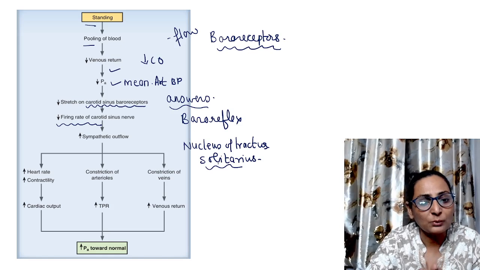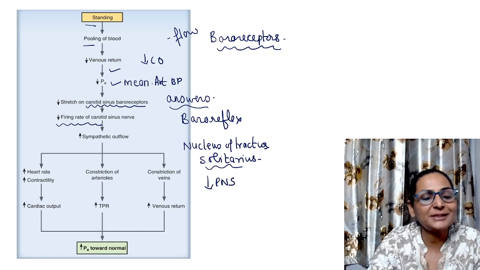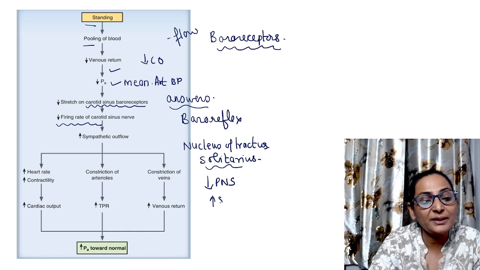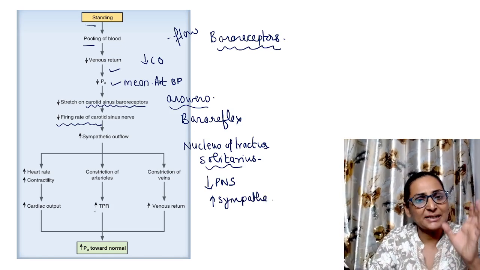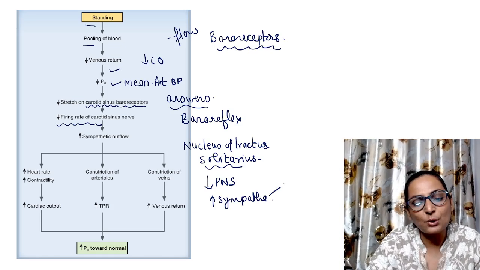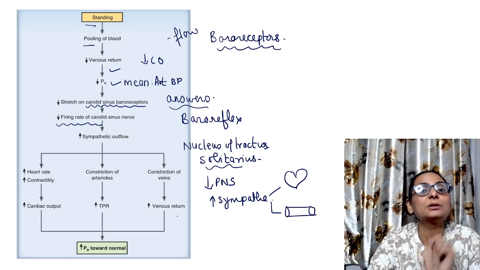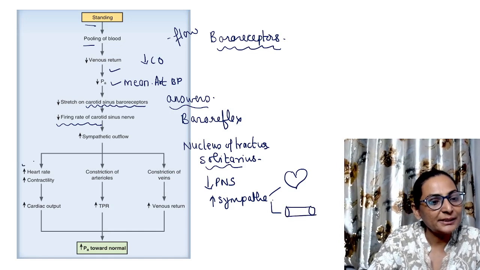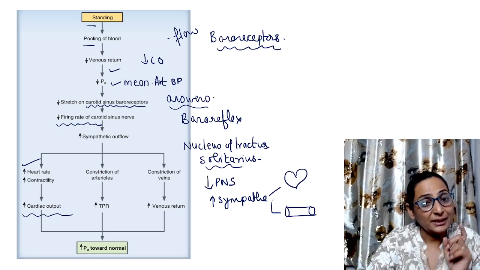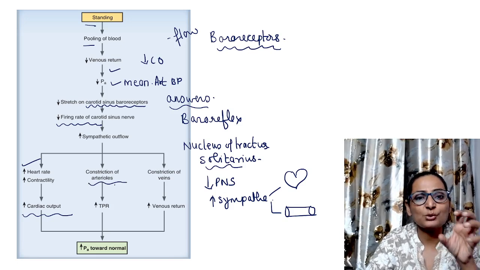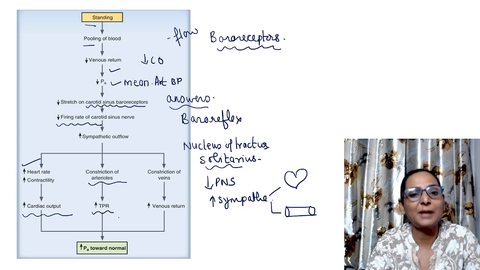What will they do now? The blood pressure has fallen. They will decrease the parasympathetic flow to the heart, but increase the sympathetic flow to the heart. And whenever there is an increase in the sympathetic flow, it is not only to the heart, but also to the blood vessels, that is the circulation. There will be an increase in heart rate and contractility, causing an increase in cardiac output, and an effect on the arterioles causing vasoconstriction, increasing the total peripheral resistance, which increases the diastolic blood pressure.